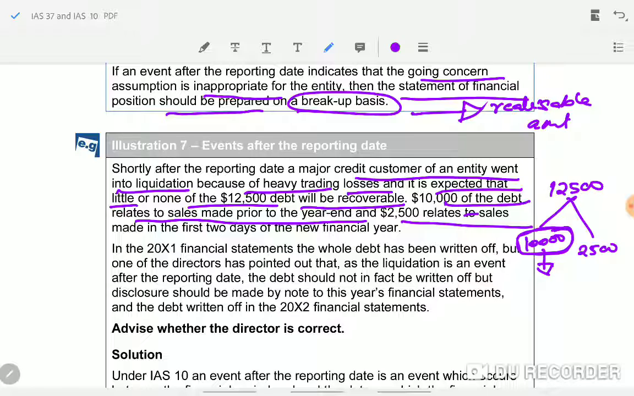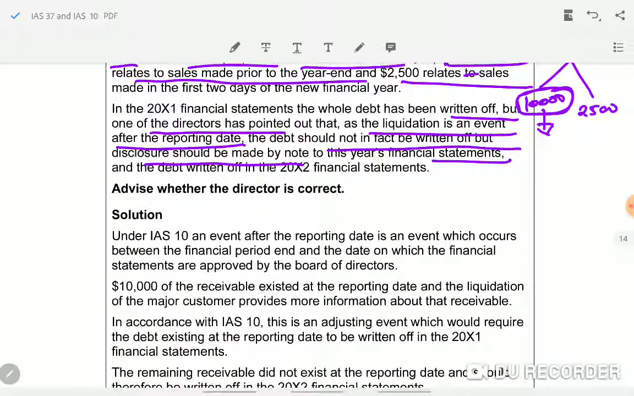See, in the 2001 financial statement, the whole debt had been written off. But one of the directors has pointed out that as the liquidation is an event after the reporting date, the debt should not in fact be written off, but disclosure should be made in the financial statement. But you understand, no? This is an adjusting event because it gives you more information about the financial condition of the customer at the reporting date. Okay, so under IAS 10, events after the reporting date. So they are explaining all that. I already explained to you.